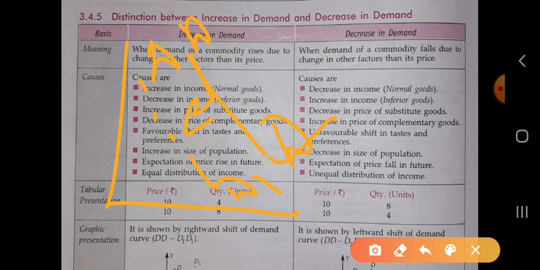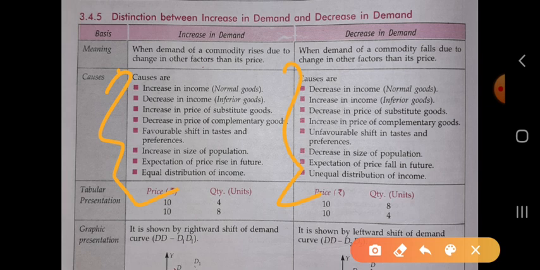And unequal distribution of income. When the income is not equally distributed among the different sectors of the economy, all the sectors do not demand more of the commodity, so the curve is shifted to the leftward. These are all the causes for the increase in demand and decrease in demand. These are the reasons why the demand curve is shifted to the rightward, or why the demand curve is shifted to the leftward.